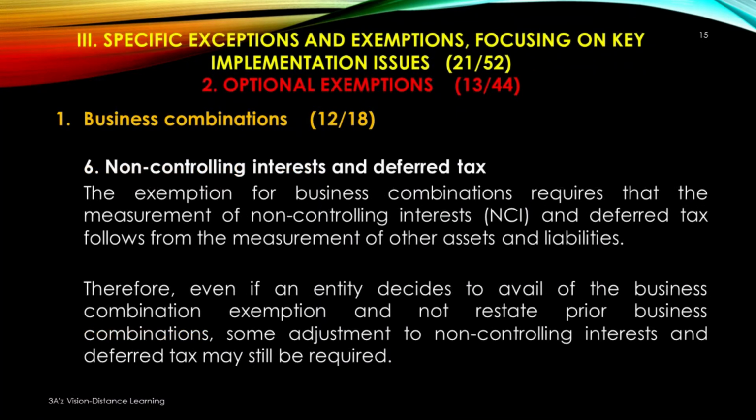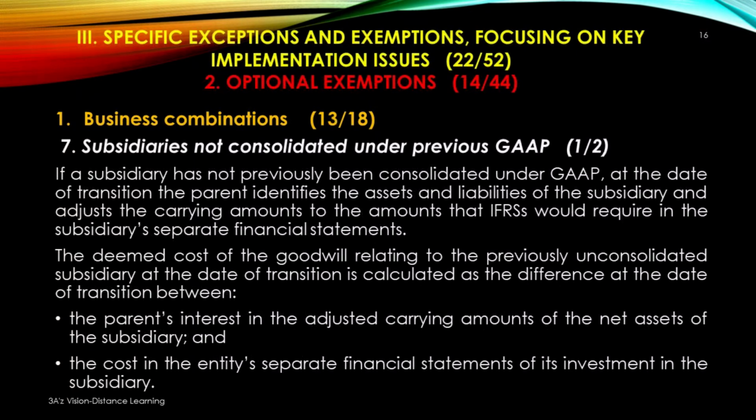The sixth element of business combinations, that is non-controlling interests and deferred tax. The exemption for business combinations requires that the measurement of non-controlling interests and deferred tax follows from the measurement of other assets and liabilities. Therefore, even if an entity decides to avail of the business combination exemptions and not restate prior business combinations, some adjustment to non-controlling interests and deferred taxes may still be required. The seventh element of business combinations, that is subsidiaries not consolidated under previous GAAP.